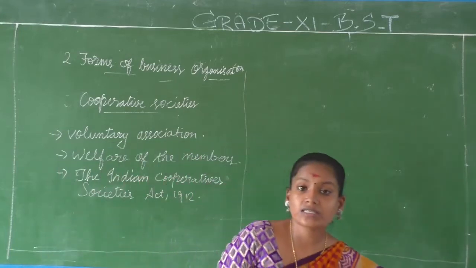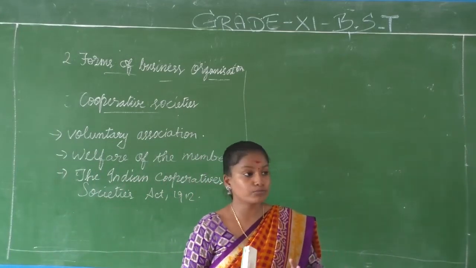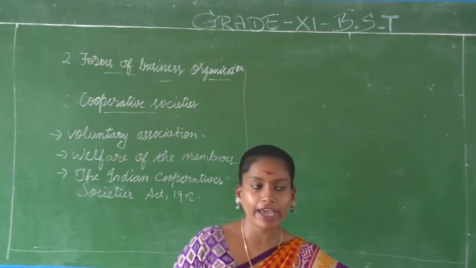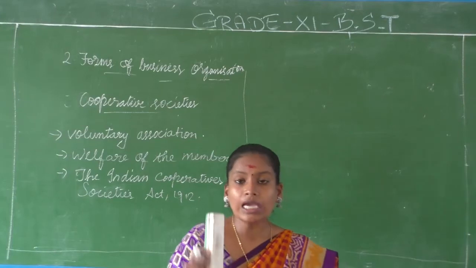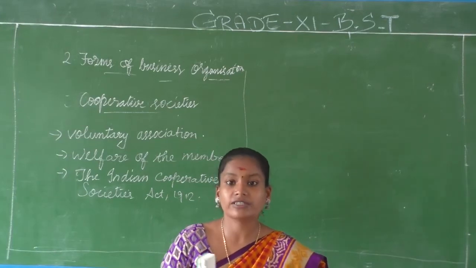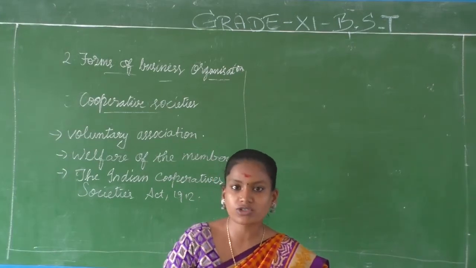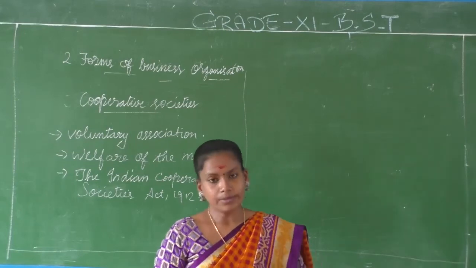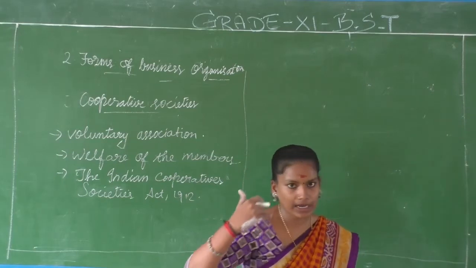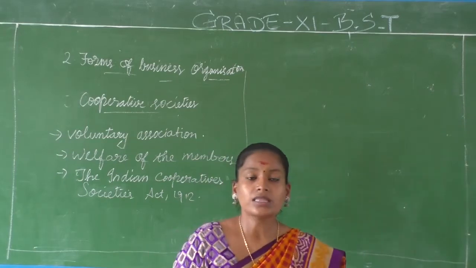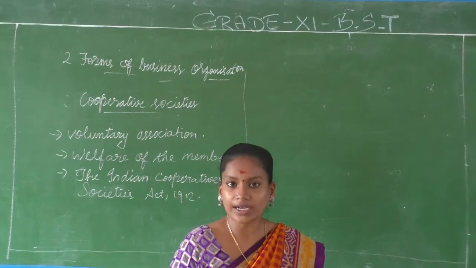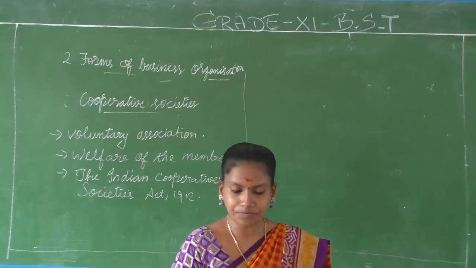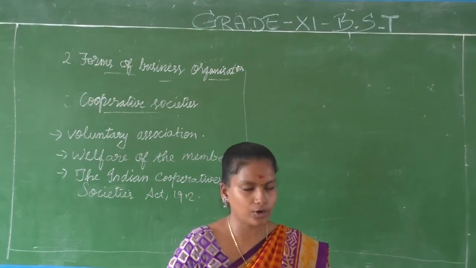How is it defined? It is defined as a society which has its objective the promotion of the economic interest of its members in accordance with cooperative principles. Whatever principles are laid down by the government and the act, they have to maintain them. In addition, they have to achieve the economic objectives, which are related to money.